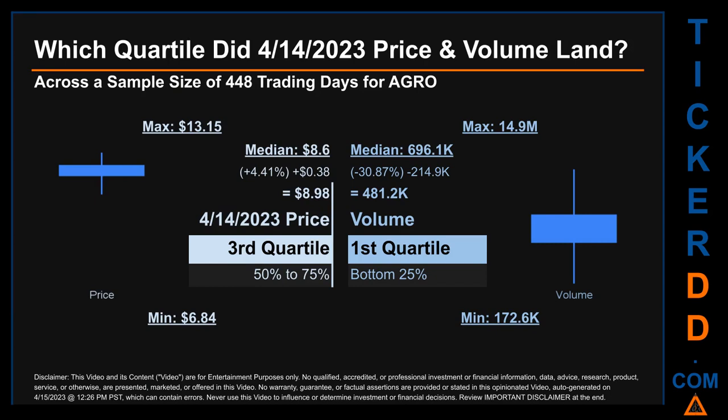Quartiles tell us about the spread of a data set by breaking that data set into quarters, just like how the median breaks the set into half. Descriptively, AGRO has a median price of $8.60. Therefore, April 14, 2023 price was higher from that middle marker by 4.41%. The day's volume of 481.2 thousand was less than the median by 30.87%.